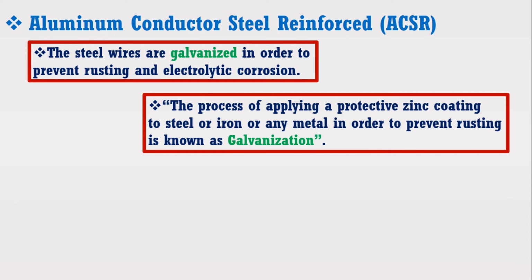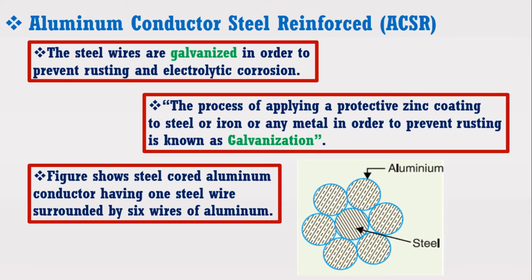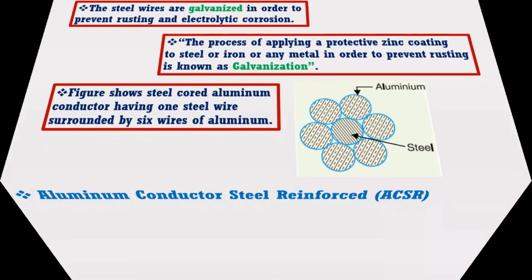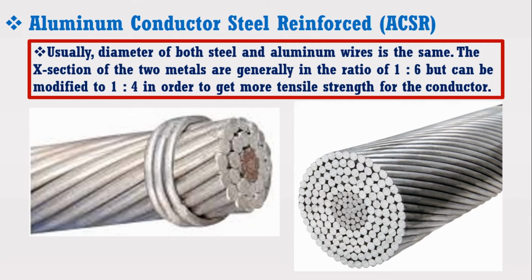The process of applying a protective zinc coating to steel or iron or any metal in order to prevent rusting is known as galvanization. The figure shows the steel core aluminum conductor having one steel wire surrounded by 6 wires of aluminum. Usually, the diameter of both steel and aluminum wire is the same. The cross-sections of the two metals are generally in the ratio of 1:6 but can be modified to 1:4 in order to get more tensile strength for the conductor.